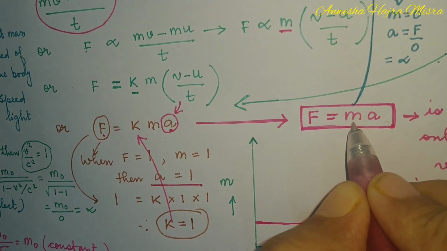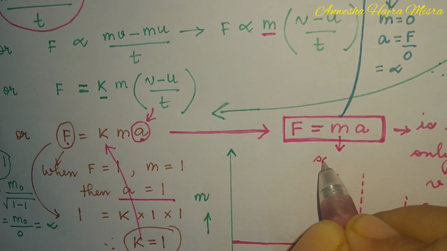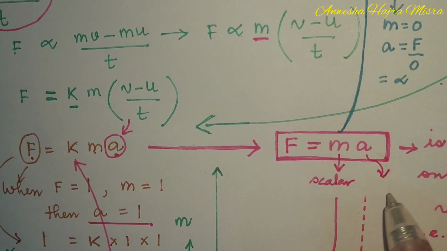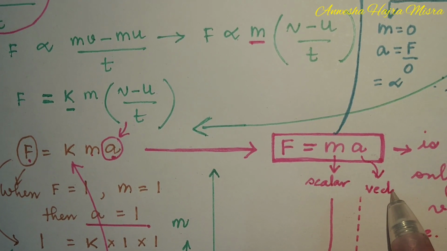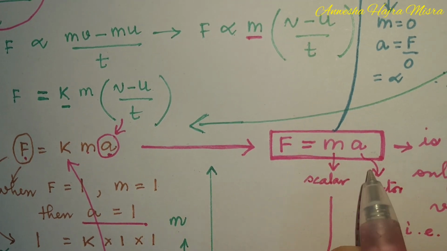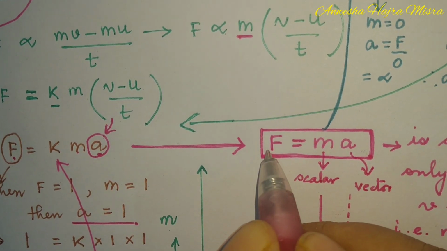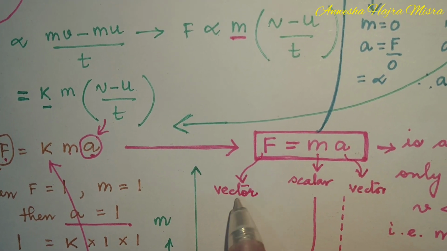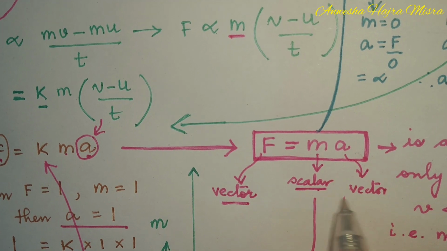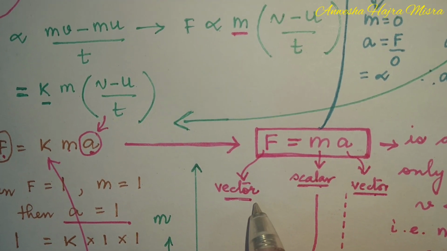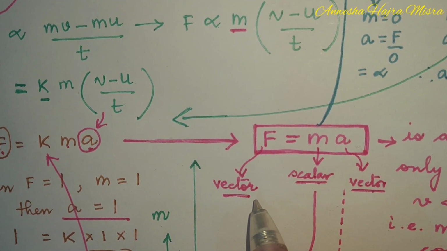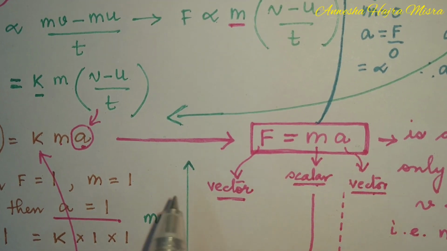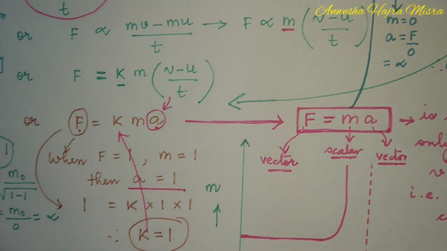One point to note over here, children, mass is a scalar quantity which has no direction. Acceleration is a vector quantity. It has a direction. Since acceleration is a vector, force is also a vector quantity. Scalar into vector will always give you a vector quantity. Force is a vector quantity whose direction is very, very important. Now we come to the limitation of Newton's second law of motion.